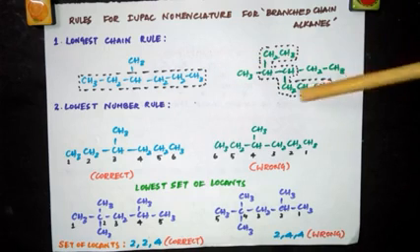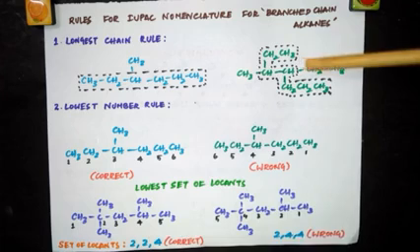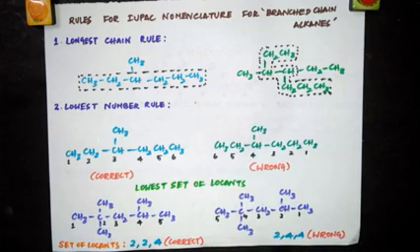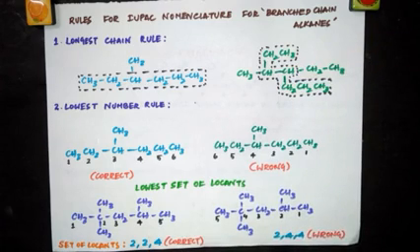You have to number the carbon atoms as I just told you. See, 1, 2, 3, 4, 5, 6 or 1, 2, 3, 4, 5, 6. Both ways I'm choosing the same chain, but the numbering is different. I can count from this side or this side. So which way should I count? You have to number the carbon atoms in that parent chain starting from that end which gives the lowest possible number to the carbon atom carrying the substituent. So first you have to choose the longest continuous chain as the parent chain. Then you have to number the parent chain in such a way that the substituents get the least position.